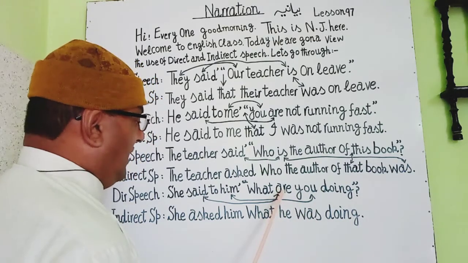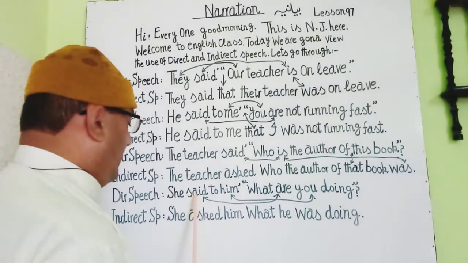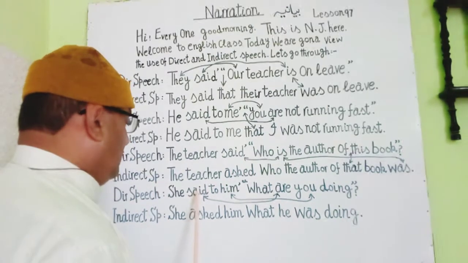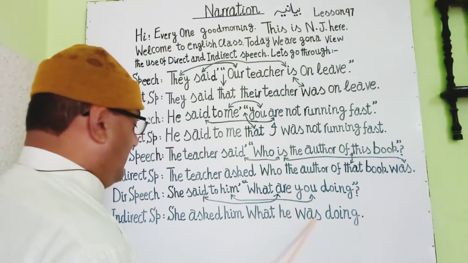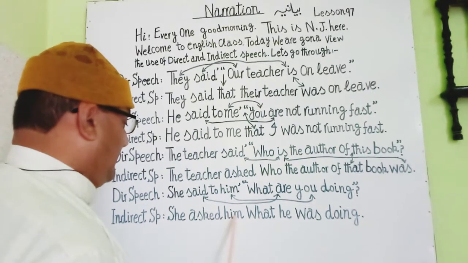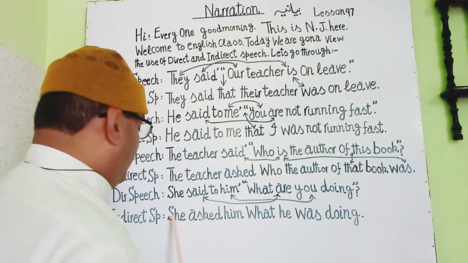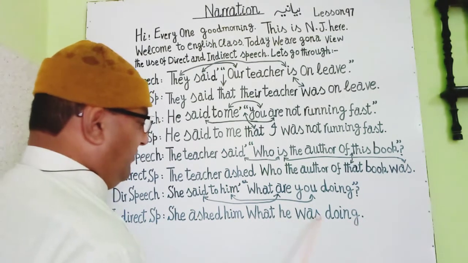And the same verb is replaced by said, the outer verb which is in the past tense, and we will write the past form of are, that is was. Now here you see indirect speech is, she asked him what he was doing. उसने पूछा कि वो क्या कर रहा था. This is a positive statement.